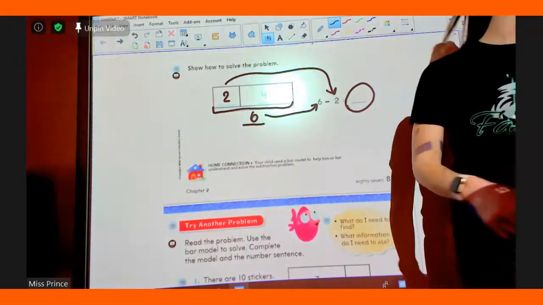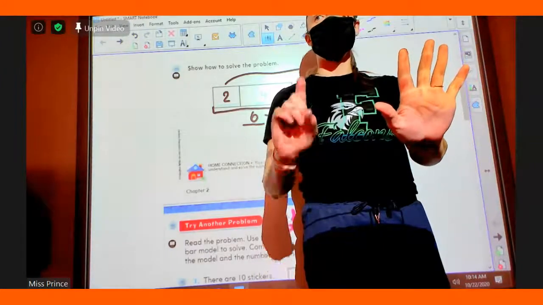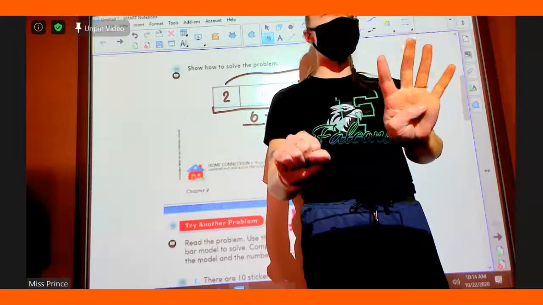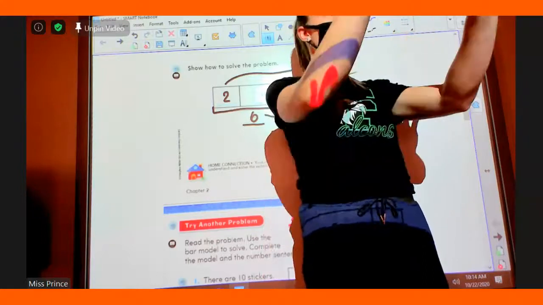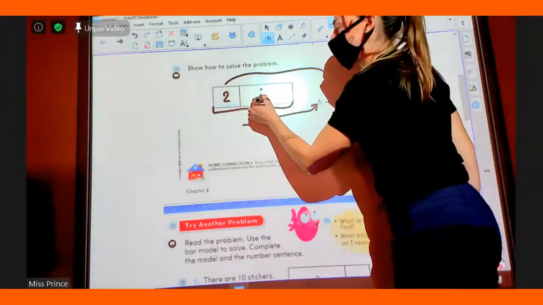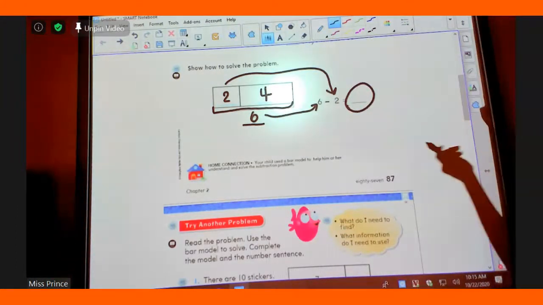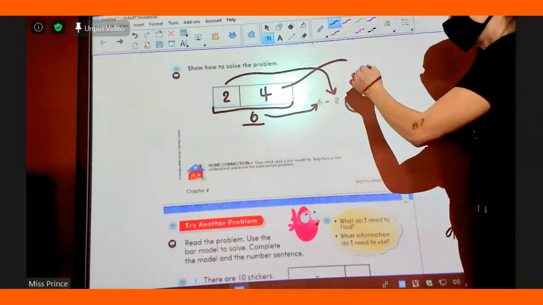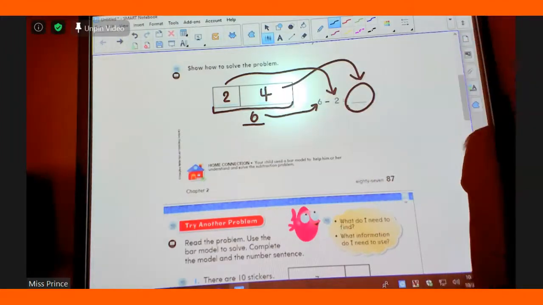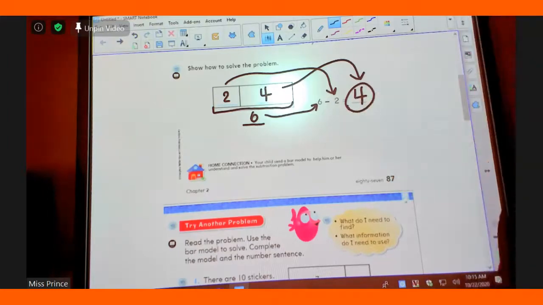And they want to know how many are left over. If I have 6 and I take away 2, how many are left over? 4. That is why there is a 4 right here. So, this number is your answer that you have left over, which is a 4. Go ahead and fill it in. Yes, Liam.